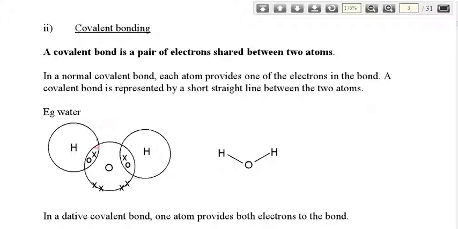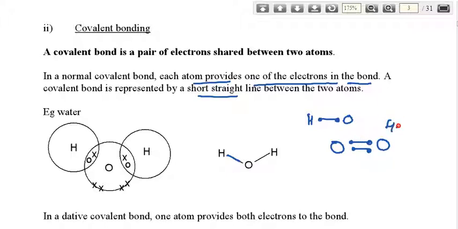In covalent bonding, they share electrons like this. In a normal covalent bond, each atom provides one electron to the bond, represented by a short straight line. For one bond, one electron comes from this side and one from this side. With a double bond, two electrons from this side and two from this side are shared. The total number of shared electrons is 4.